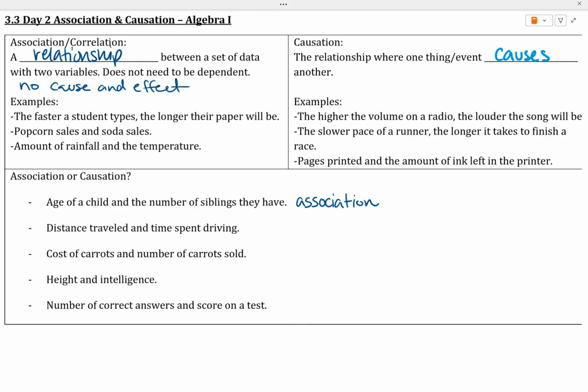So the distance traveled, time spent driving. The longer distance we have to go, the longer we spend in the car, versus the shorter distance that we need to travel. Typically, if your speed is the same, your time spent in the car is going to be less. So there is a cause and effect relationship there. So this is going to be a causation.